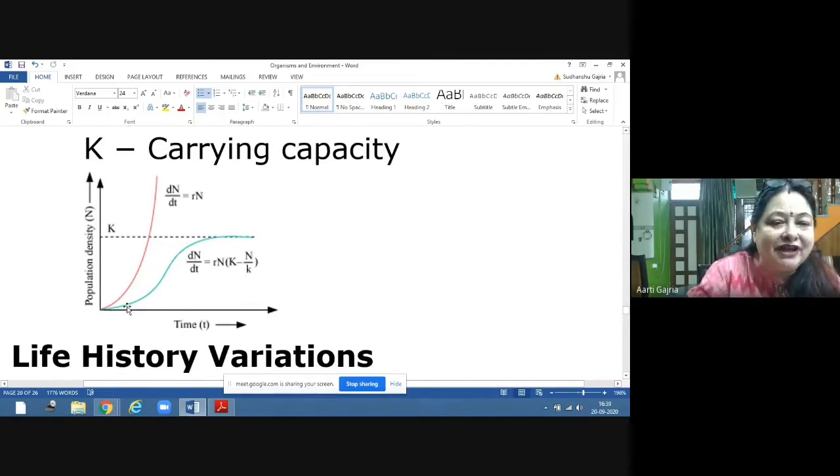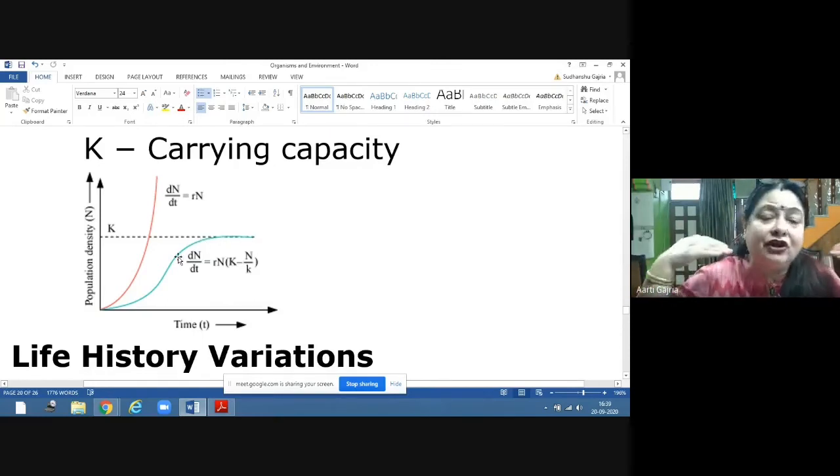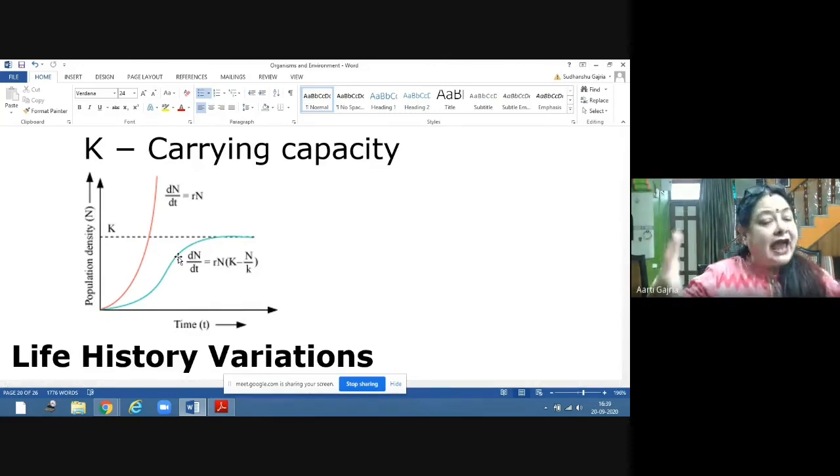What will happen here? First you will see a lag phase, then the acceleration, and then the asymptote. Asymptote means it will become constant. After that it will not increase because the resources are limited. The carrying capacity has been reached. Once the 50 students are in the bio lab, other students cannot come in.